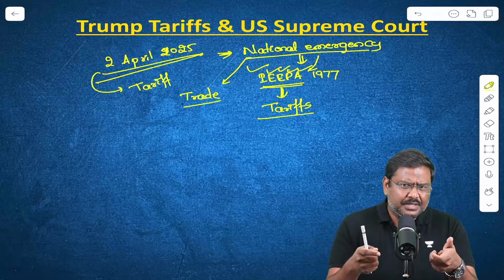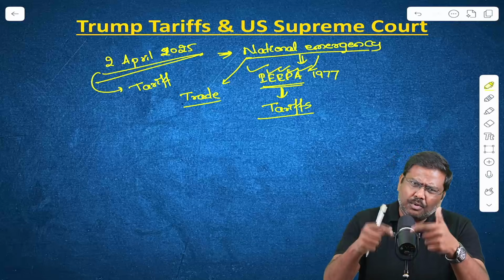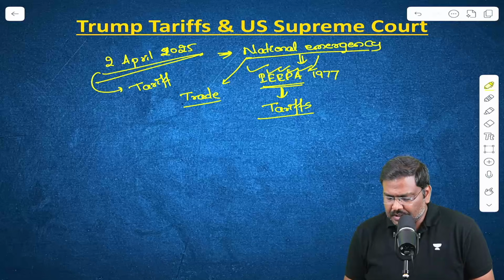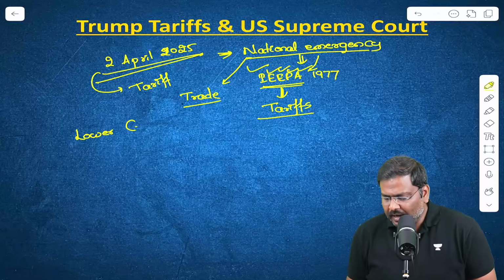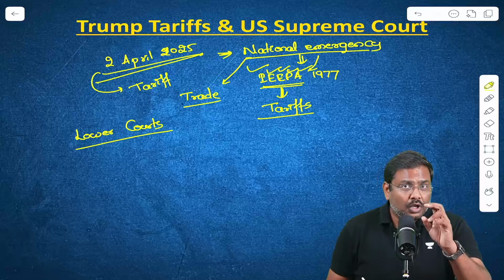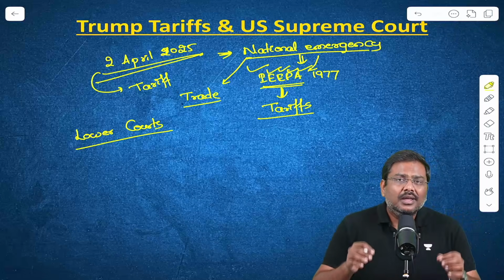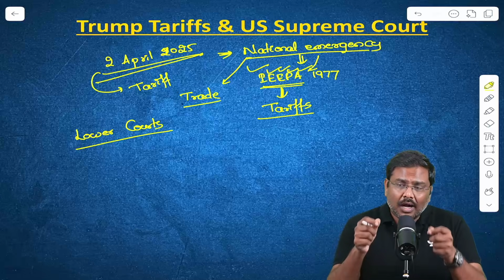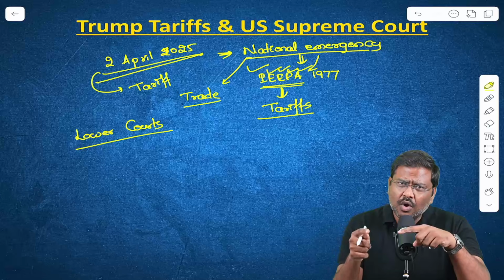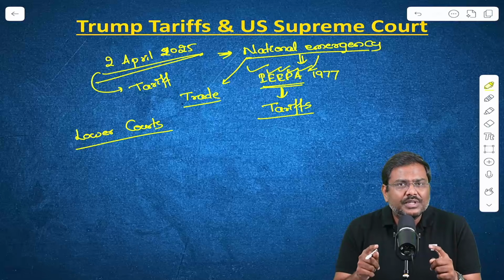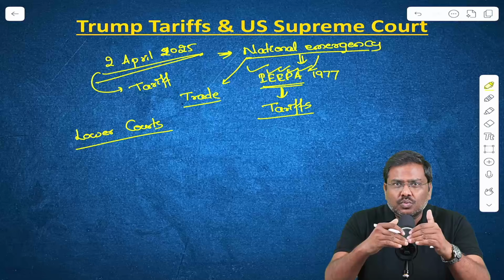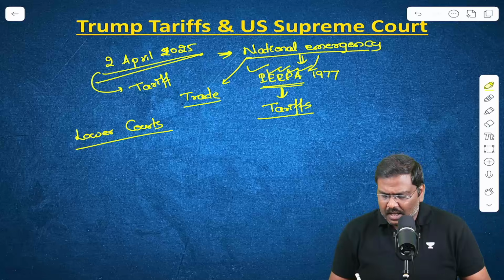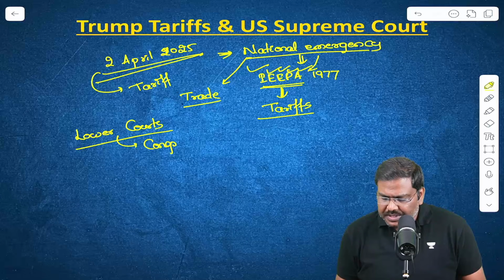Now, multiple companies paid these particular tariffs, right, imported the goods and services, and many of these companies approached the lower courts first. In fact, there were two rulings of the lower courts, which basically found that the president of USA had not followed the correct procedure. Meaning, under the laws of USA, according to even the constitutional provision, the president of USA doesn't have the power to impose such wider tariffs. The power to impose tariffs, which are nothing but taxes, lies with the Congress in the USA, not with the president of USA.